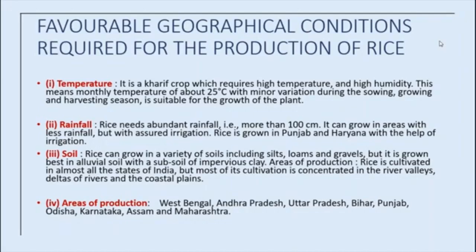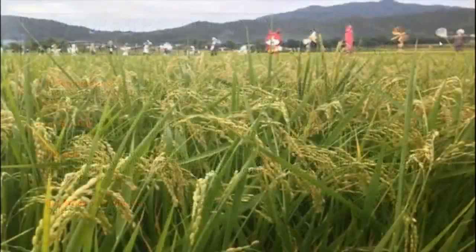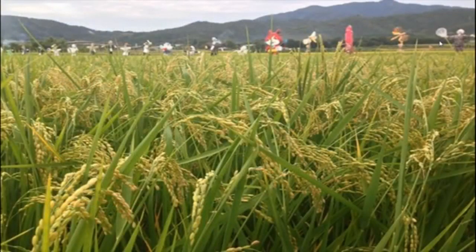So areas of production: rice is cultivated in almost all the states of India, but most of its cultivation is concentrated in the river valleys, deltas of rivers and the coastal plains. Okay, areas of production: West Bengal, Andhra Pradesh, Uttar Pradesh, Bihar, Punjab, Odisha, Karnataka, Assam and Maharashtra. Okay, next we are going to see a picture of a paddy field.